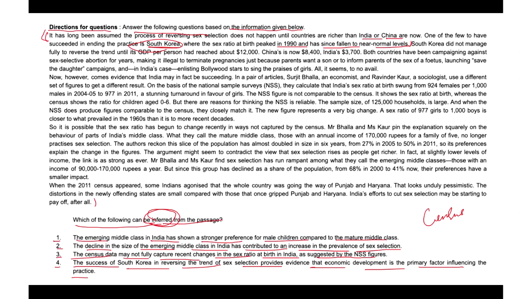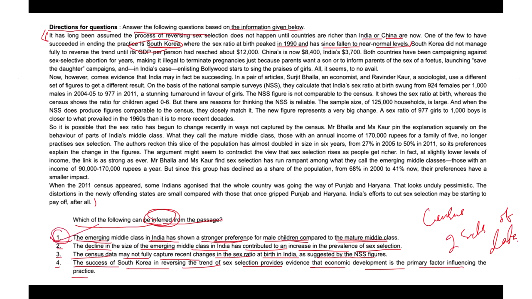This implies that there could be a discrepancy between two sets of data, indicating that the census data may not fully capture recent changes in the sex ratio at birth in India. Therefore, the first option, that the emerging middle class in India has shown a stronger preference for male children compared to the mature middle class, can be called a kind of answer which is inferred from the text.